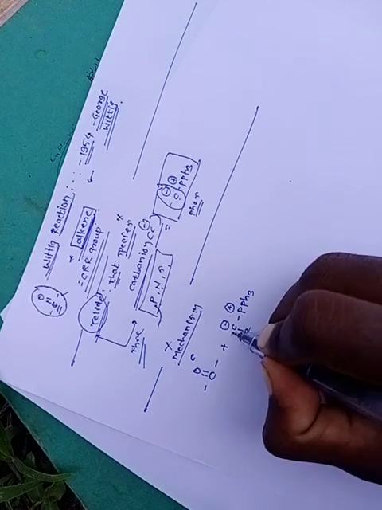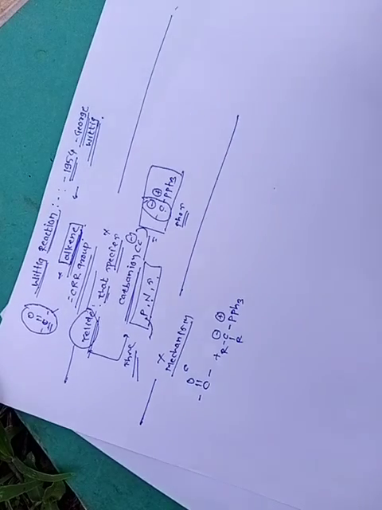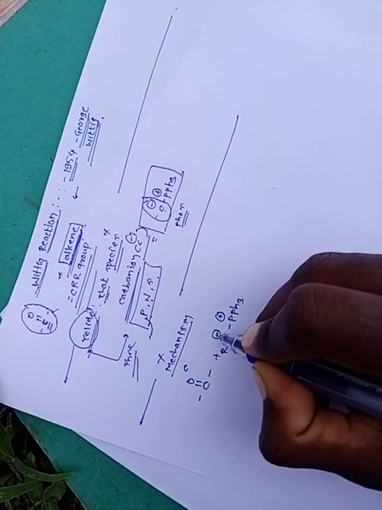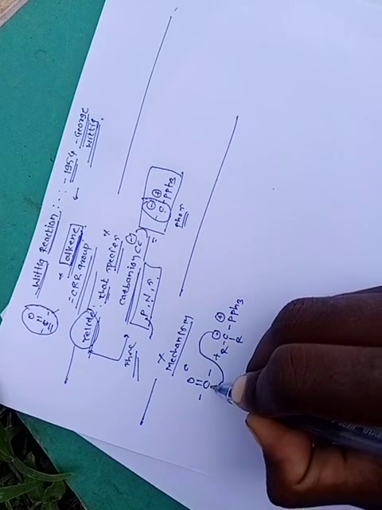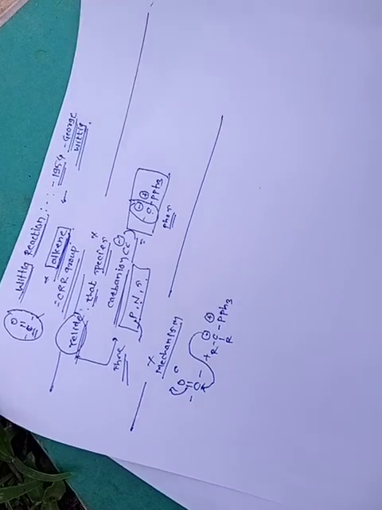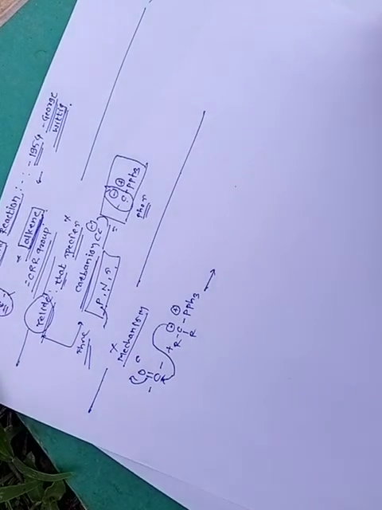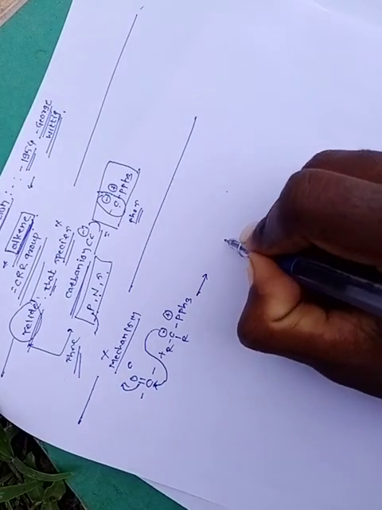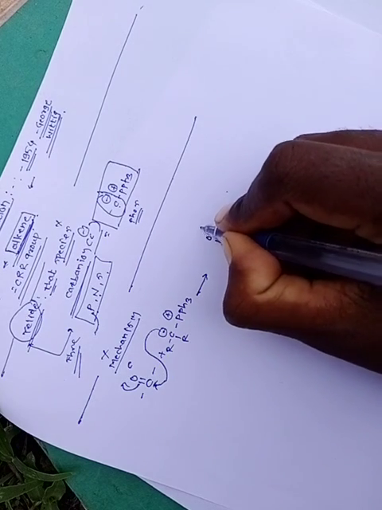The carbanion attacks the carbonyl carbon and the bond shifts upwards, giving C-O minus.